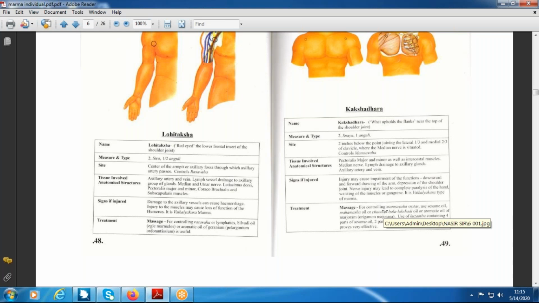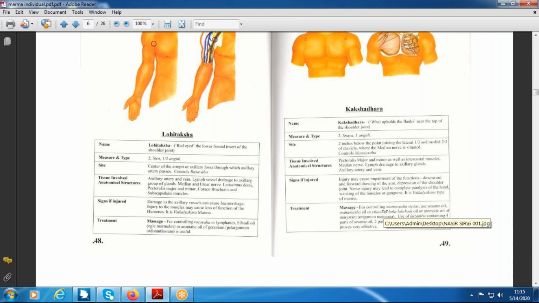Is it understandable to you all? Suppose it is in the upper limb, it is above the Urvi Marma but below the shoulder joint. Below the shoulder joint means we should not consider the head of the humerus, we should consider the neck of the humerus. Is it clear? Because the neck is outside the capsule, but within the joint capsule is the head of the humerus bone. Now you are getting the things, students.